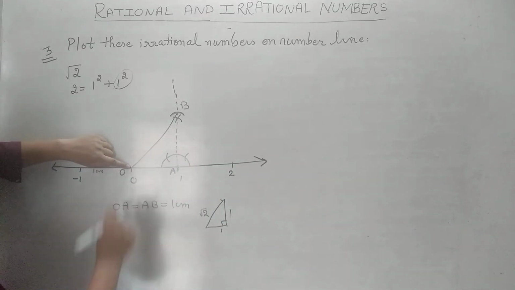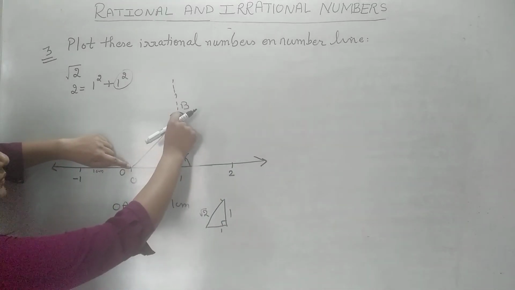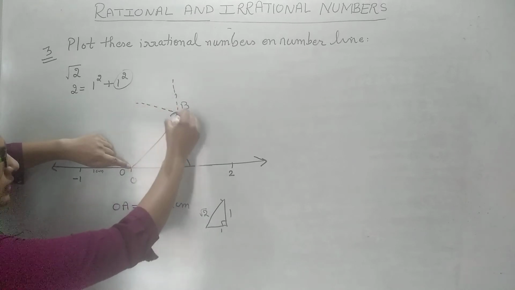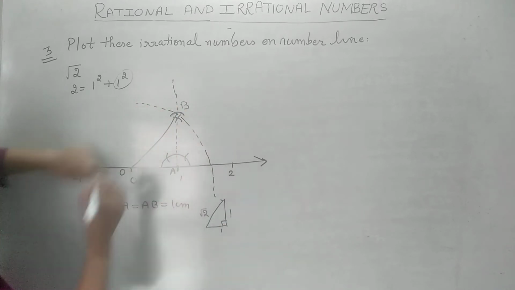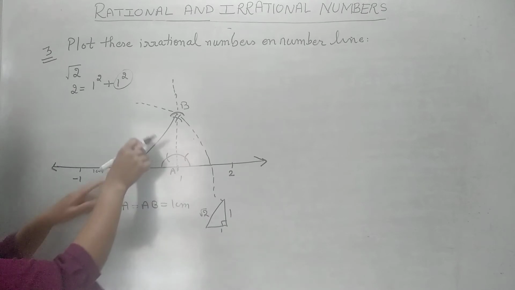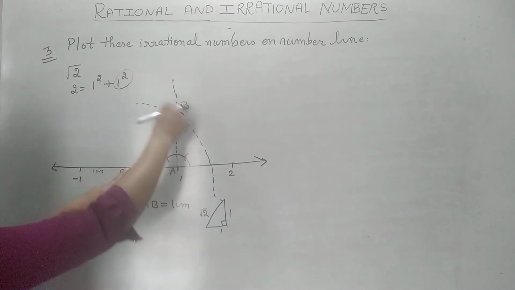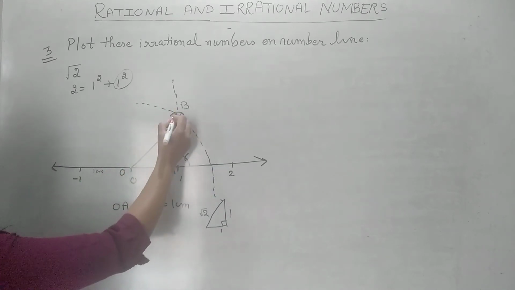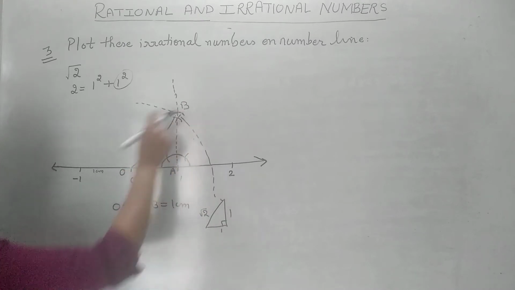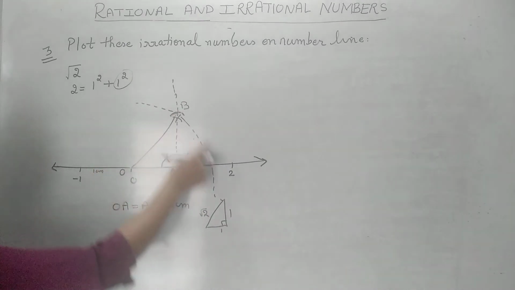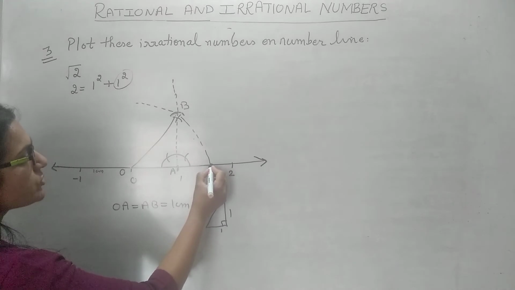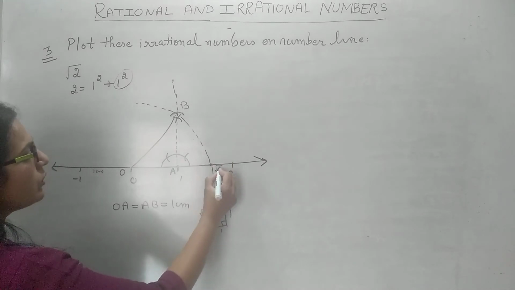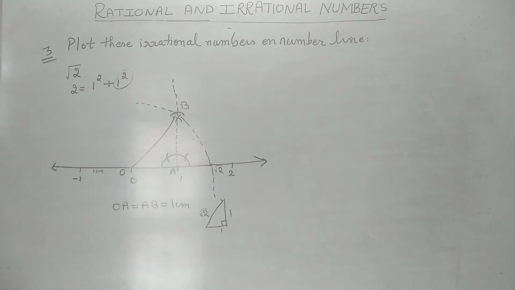Keep the compass here. Stretch your pencil at B and then draw an arc. So keep the compass here, stretch your pencil and then draw an arc with OB as radius. Taking OB as radius, O as center, draw an arc. The point where it touches, that is the value of root 2. So hence we have plotted root 2.